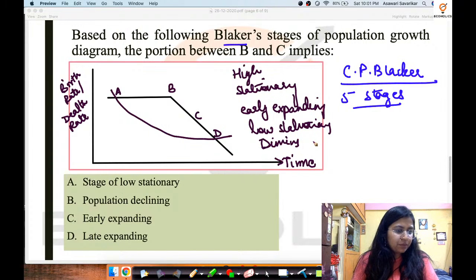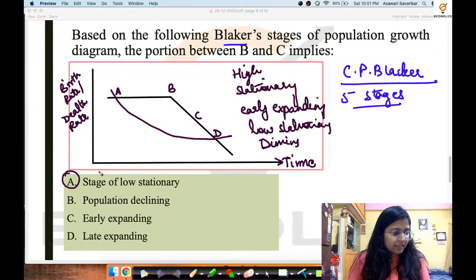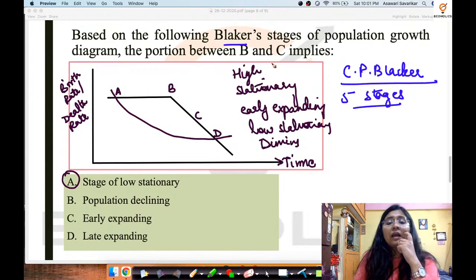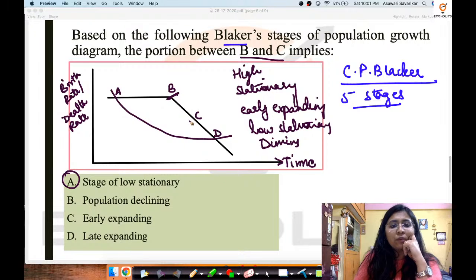Now many of you are giving me questions on the answers for this particular question, and most of you are on answer A. Alright, let us look at this question very clearly. C.P. Blaker's 5 stages of population growth. Now we have to identify the portion between B and C. So we have to tackle this portion over here.